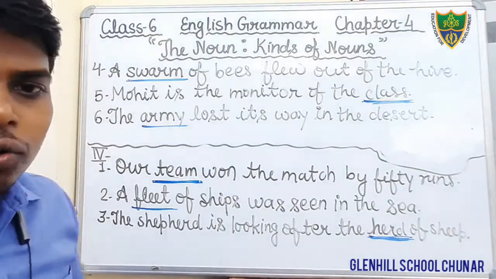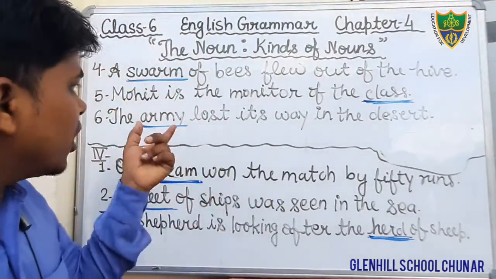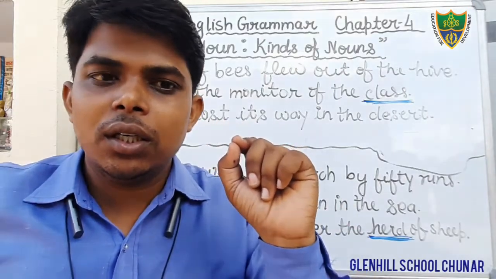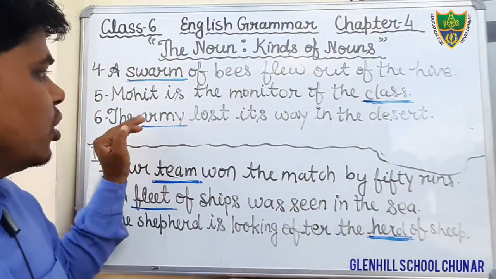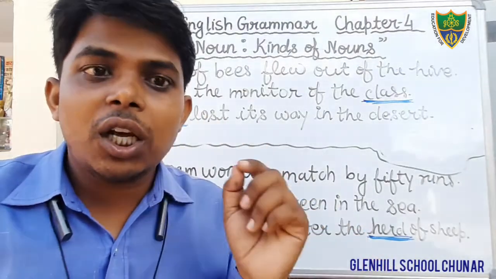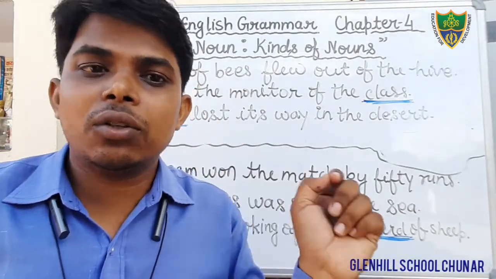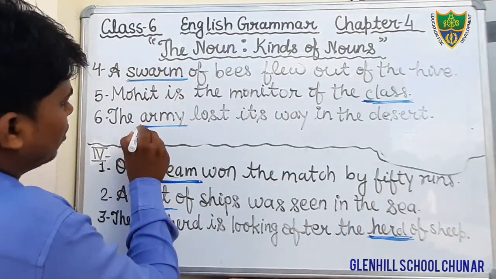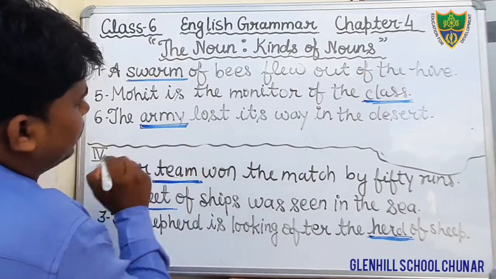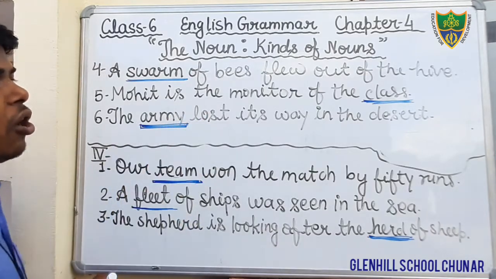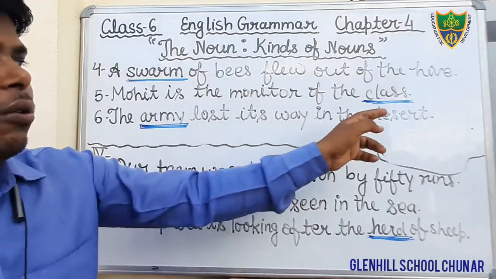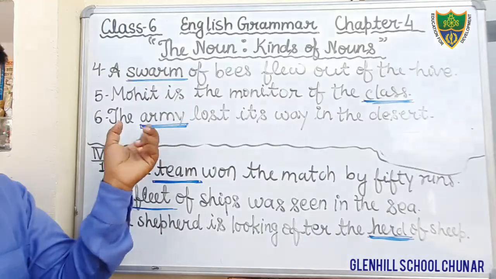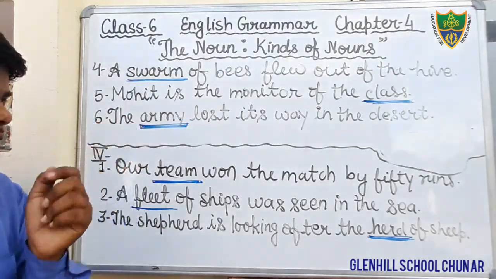Army is a collective noun. Why? Because it denotes the collection of soldiers. Army is the collective noun because it denotes the collection of soldiers. Collection of soldiers are known as army. So here the word army is a collective noun. In this sentence, the army lost its way in the desert, the word army is a collective noun. So underline the word army in this sentence.